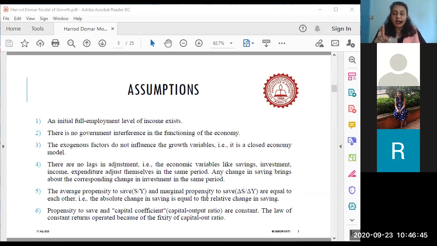Let us say out of that marginal 1,000 rupees of income that he gets, he is going to use 100 rupees for consumption and 900 he is going to save. So MPS is equal to 900. Have you all understood, class? Marginal propensity to save is always more, because when an individual starts earning more income, his capacity to save also increases.